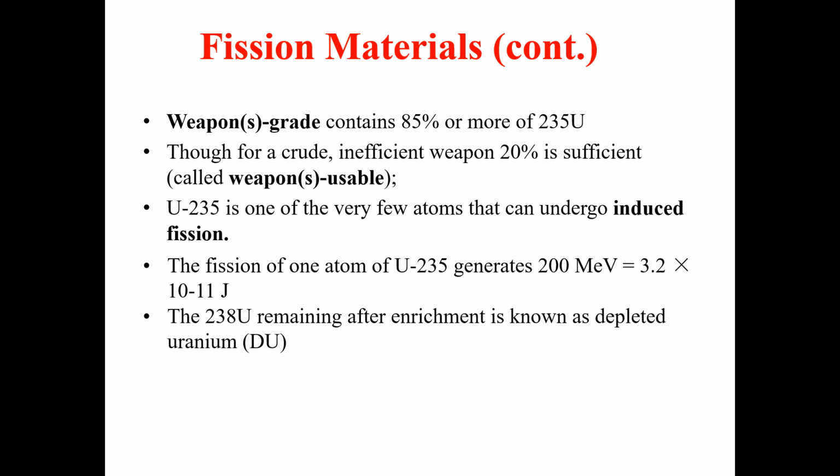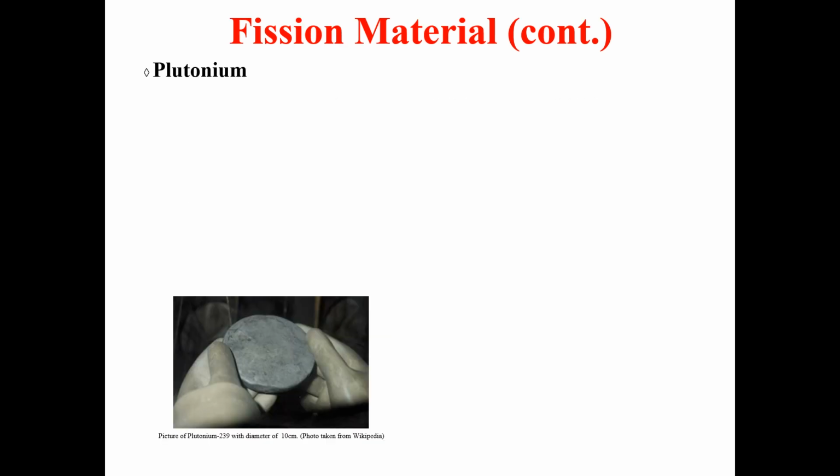The remaining amount, once we get the enriched uranium from the uranium ore, we call depleted uranium. So what is depleted uranium? The uranium-238 remaining after enrichment is known as depleted uranium.